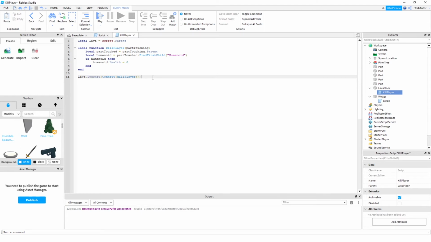Actually, I just noticed what happened. While I was using the suggestive text, because I was just pushing enter and letting Roblox Studio try to do things for me, I noticed that it actually added these parentheses. This is not the syntax that you want to use to link the function. I didn't even realize it while I was typing this earlier. You want to remove those parentheses, put just the function name, not the parentheses, and now it will actually work. So let's go ahead and click play one more time.